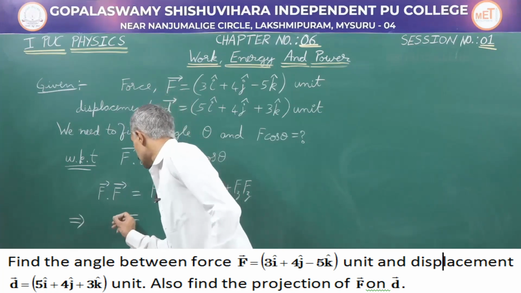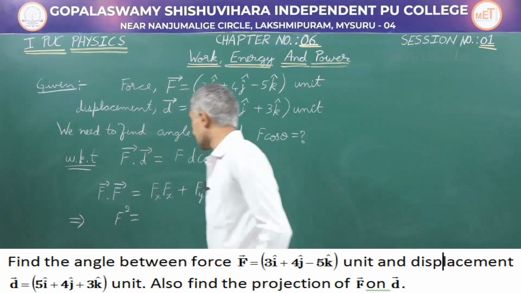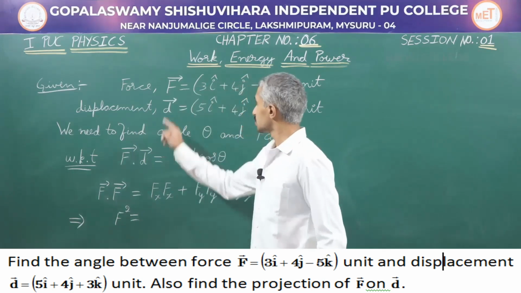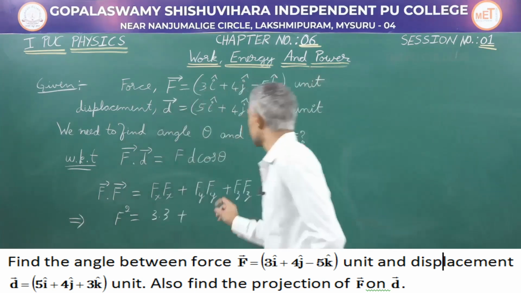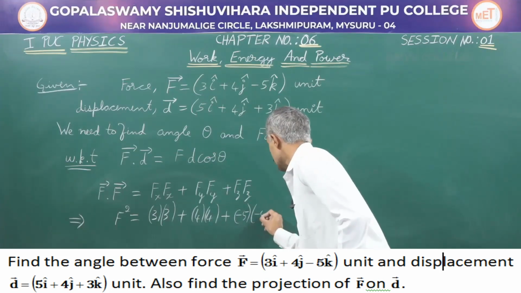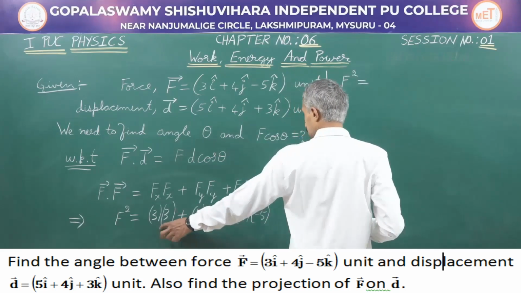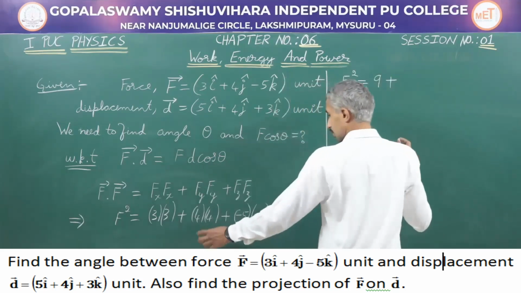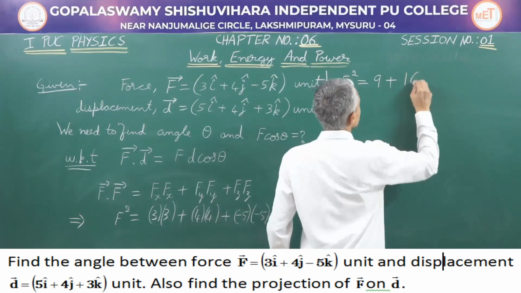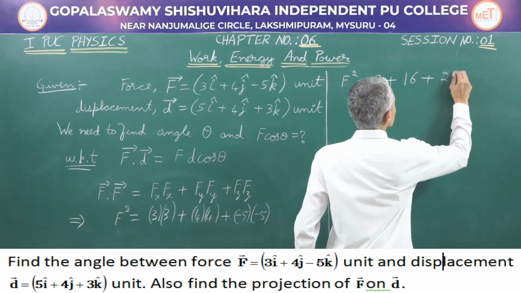Dot product of the vector with itself gives us the square of the magnitude, and now this is equal to Fx is nothing but 3 into 3 plus 4 into 4 plus minus 5 into minus 5. Let me continue this. F square is going to be equal to 3 into 3 is 9 plus 4 into 4 is 16 plus minus 5 into minus 5 is 25.